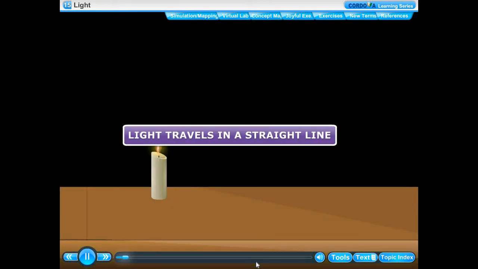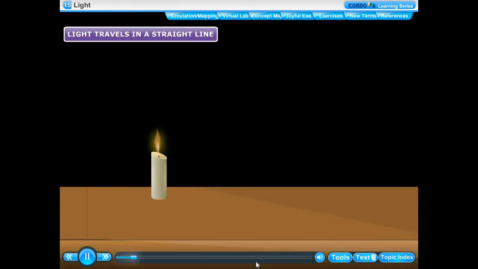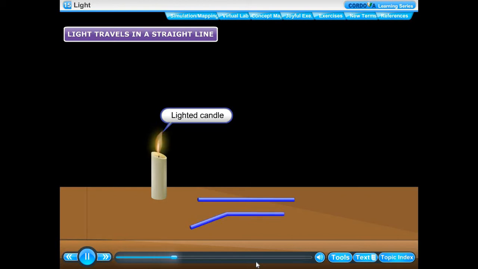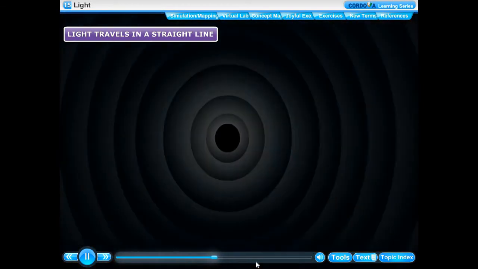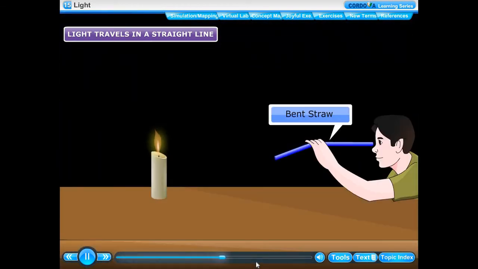Light travels along a straight line. We observed a lighted candle first through a straight drinking straw and then through a bent straw. Looking at a candle through a straight and a bent straw, we are able to see the candle flame through a straight straw but not through the bent straw.